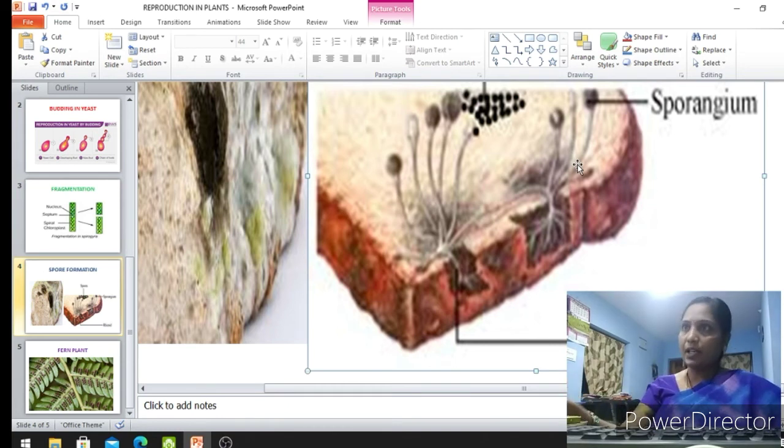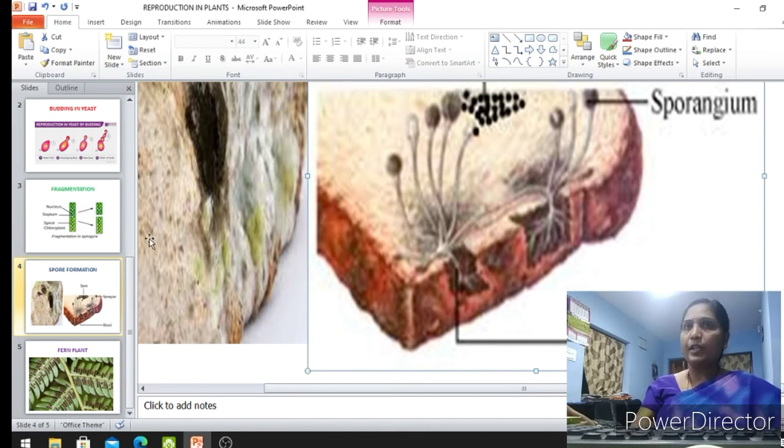Again a new hyphae starts, new sporangiophore, new sporangium is developed. In this way, it's giving rise to the new species. This type of reproduction in plants is called spore formation. Spore formation takes place in the fungi group.